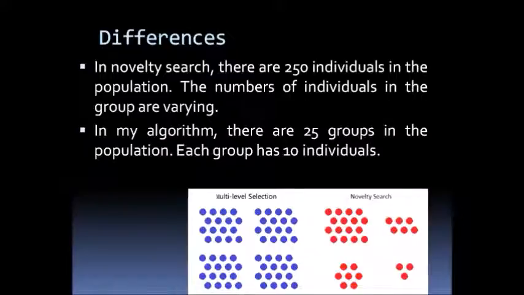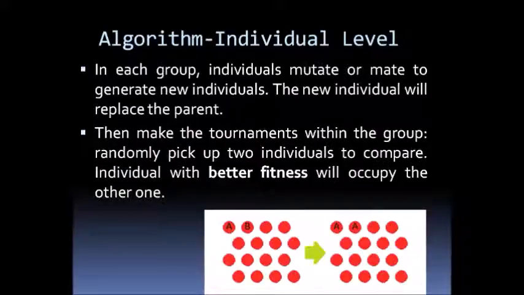The multi-level selection and novelty search are different in group structure. In novelty search, there are 250 individuals in the population. Each group has different individual numbers. In multi-level selection, there are 25 groups and each group has 10 individuals. There are two levels in the multi-level selection.